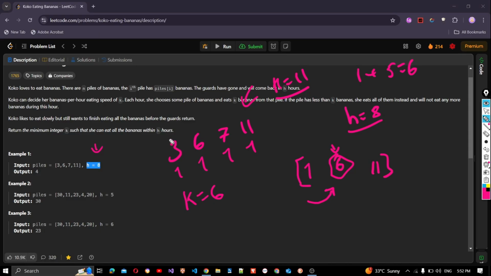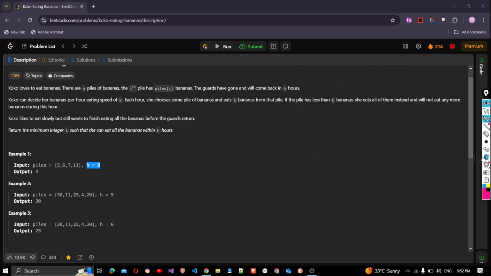Koko will eat the first pile in 1 hour. Koko will eat the second pile in 1 hour. Koko will eat the third pile in 2 hours. She will eat the first 6 of them, and then she will eat the remaining one in the next hour. This will be 2 hours. And Koko will eat the last pile in 2 hours as well. That adds up to a total of 6 hours, which is less than 8. So she's able to finish all the bananas, all the piles. So 6 is possible.